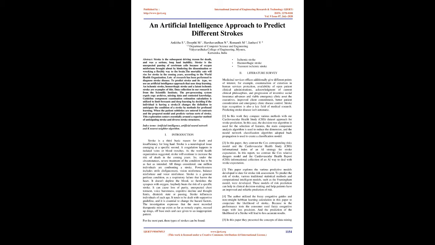All things considered, 1 million people are facing a stroke. Disability includes confusion, disfigurement, vision loss, balance loss, and voice loss. Stroke is a genuinely dangerous condition, like a heart attack that harms the heart. It doesn't drain the blood, so it supplies the cells with oxygen. Anybody is at risk of a specific stroke. It can cause loss of balance, sudden chest pain, voice loss, memory loss and thought limits, diminished state, or death.